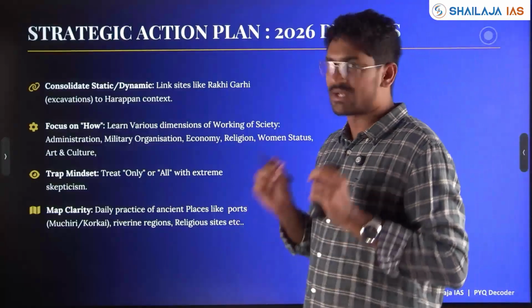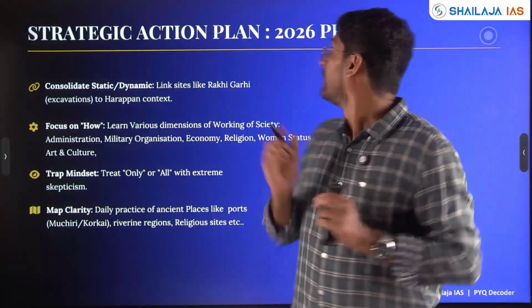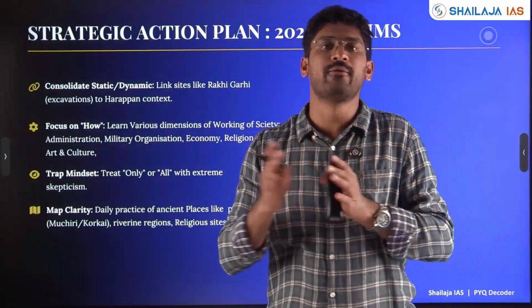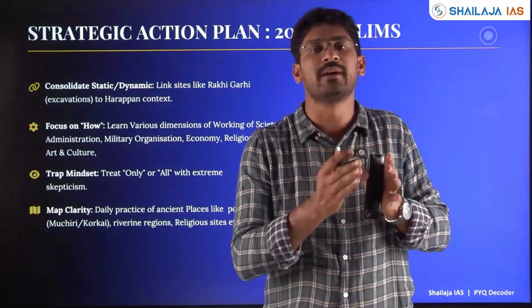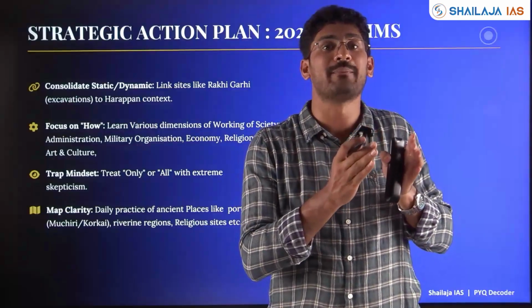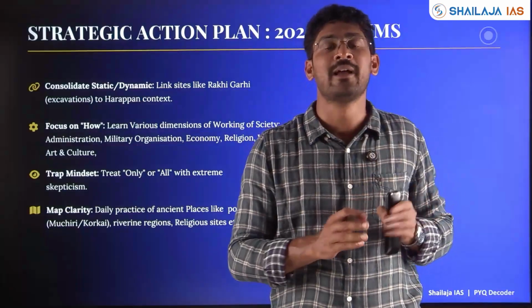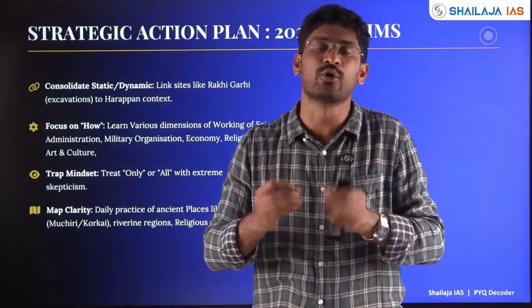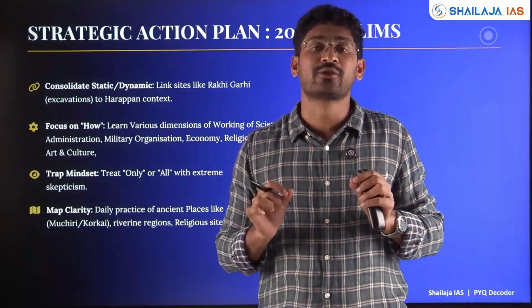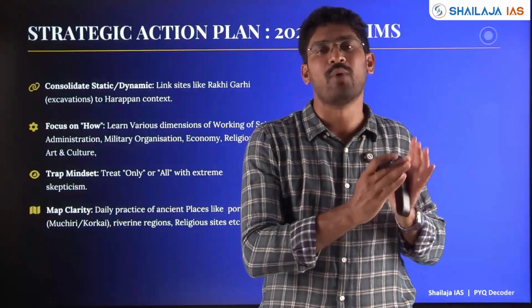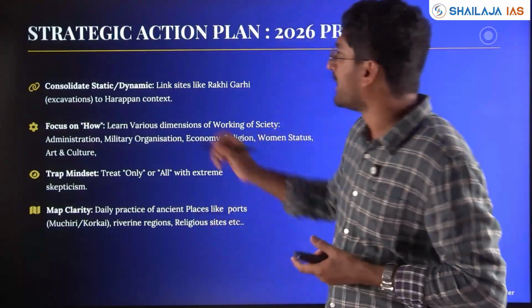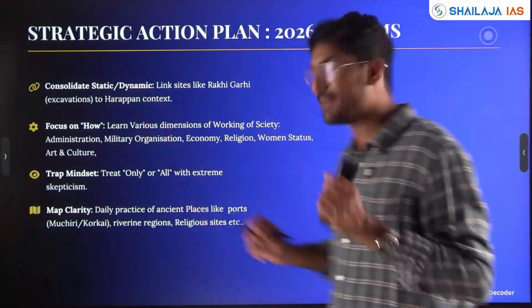So my friends, what is the strategy and action plan for 2026 prelims? Make sure you properly focus. If you have left ancient, medieval history and art and culture, you might be leaving more than 60 to 70% of the questions of history itself. Modern history might come only 3-4 questions this year. So make sure you give equal weightage and make sure you stick to one book or your own notebook and study and revise thoroughly. Make sure static and dynamics are linked.